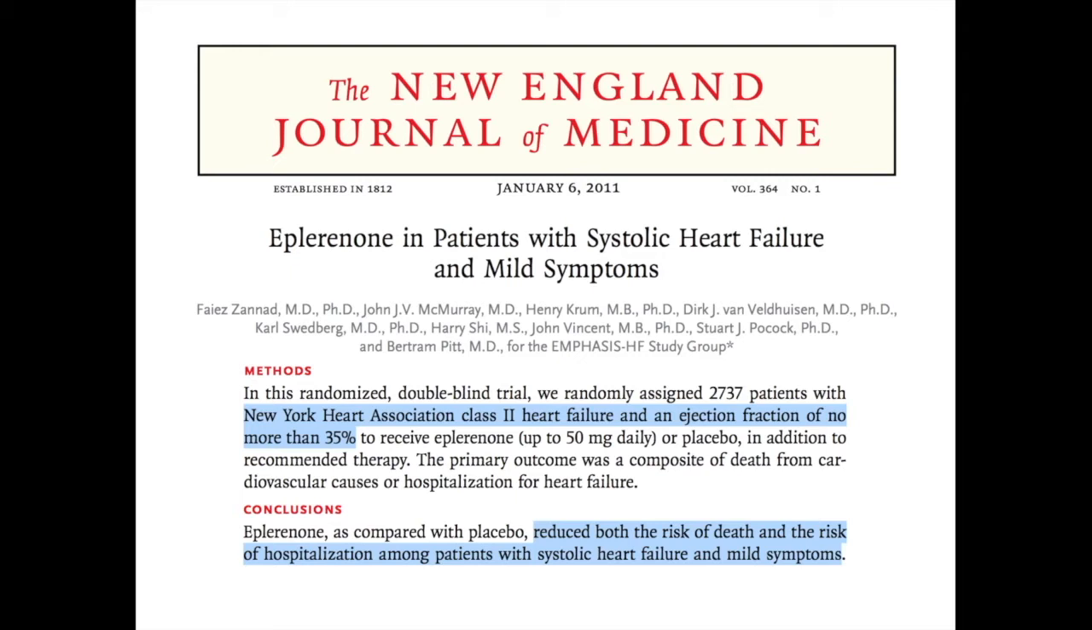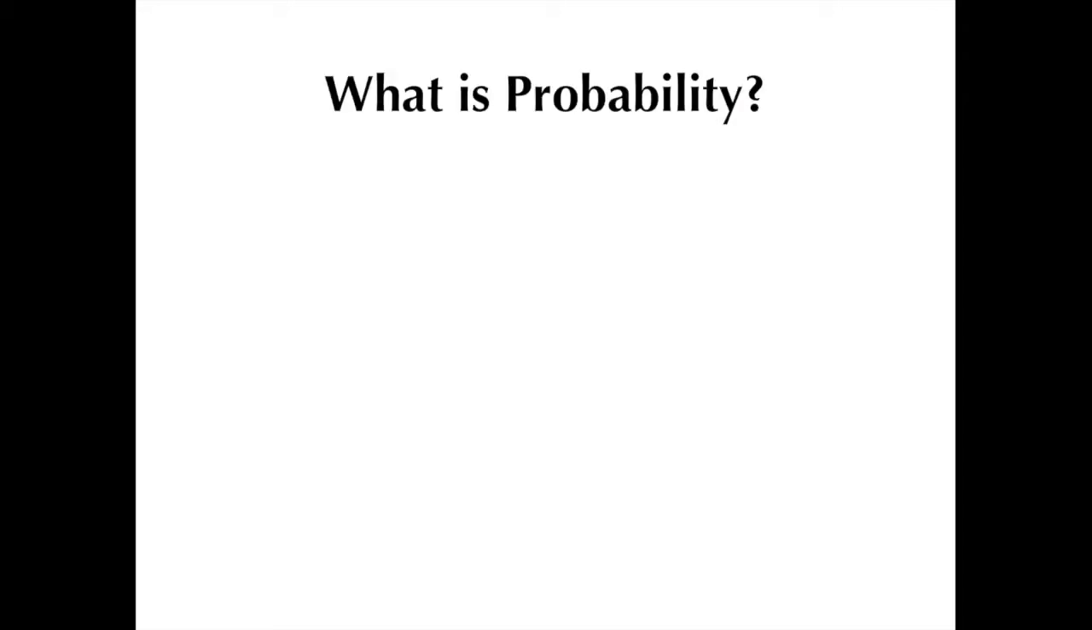Now, in real life, one cannot be sure that a particular patient with such designations will respond to treatment as the average patient did in this study. But one can use the data to find the probability of a positive response. This leads us now to the question, what is probability?